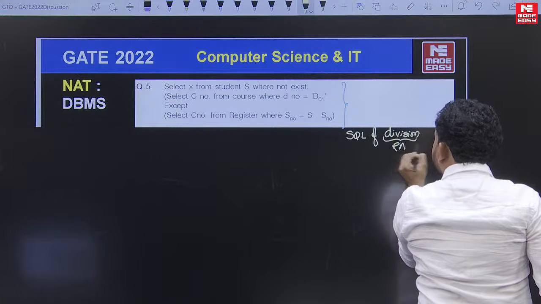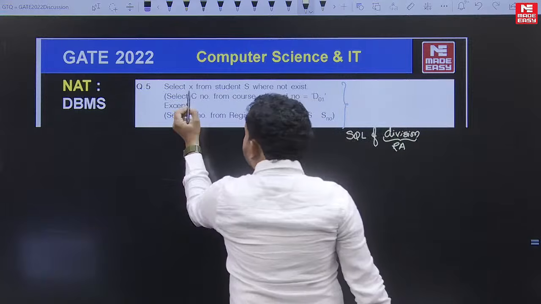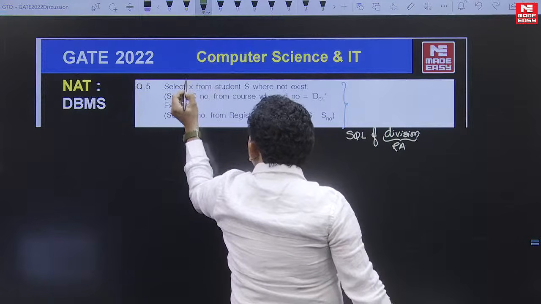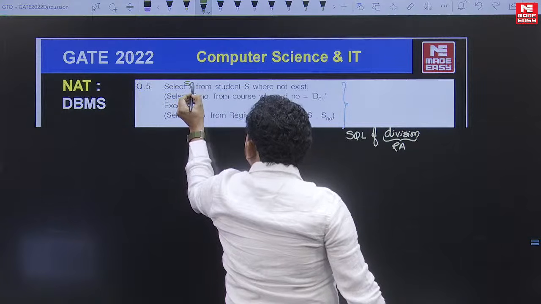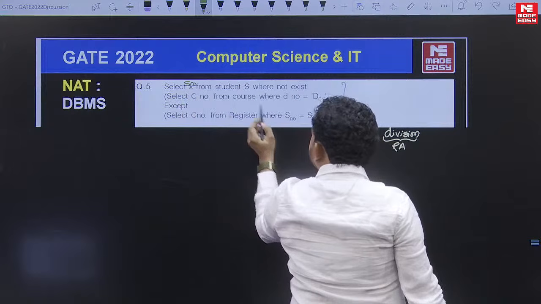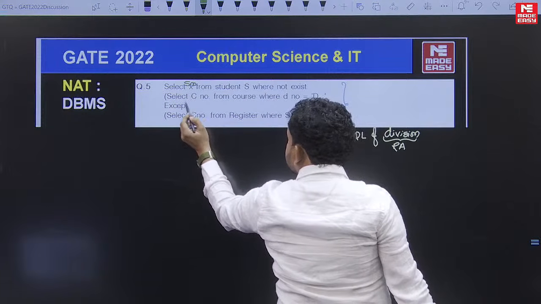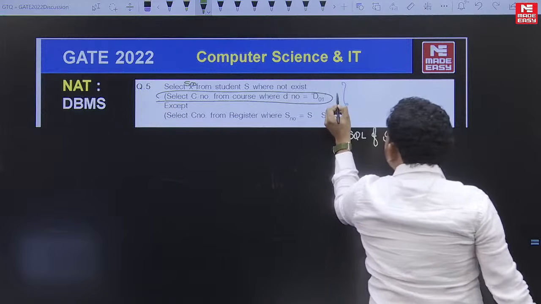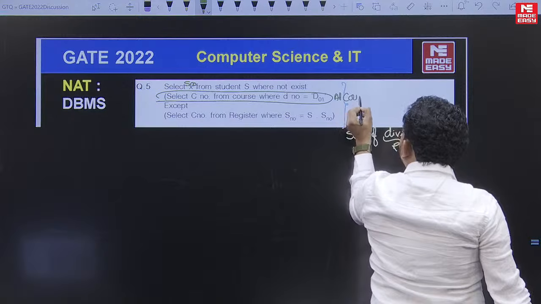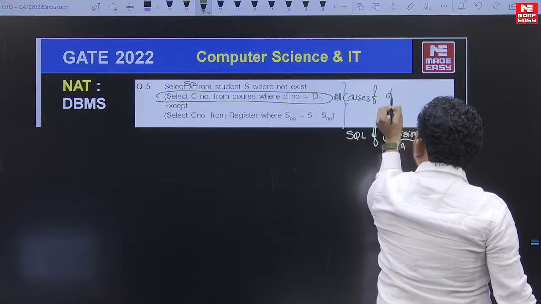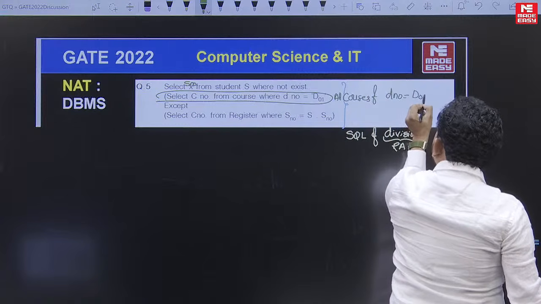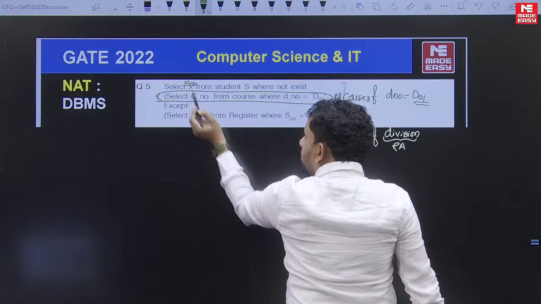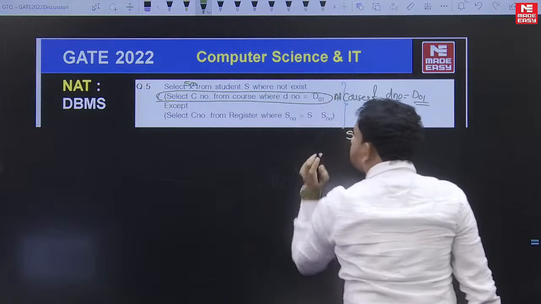A relational algebra division operator equivalent SQL query. This is definitely the serial number. This will give the student number. So it retrieves the student number from the student relation where not exists. These are all courses of department number D01. Now we are retrieving student numbers who have registered for all the courses of this department.